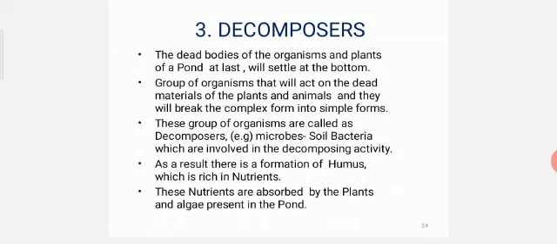The last level is about decomposers. The dead bodies of the organisms and plants of a pond at last will settle at the bottom. A group of organisms will act on the dead materials of the plants and animals, and they will break the complex forms into simple forms. This group of organisms is called decomposers. Examples are microbes and soil bacteria, which are involved in the decomposing activity. As a result, there is a formation of humus which is rich in nutrients. These nutrients are absorbed by the plants and algae present in the pond.